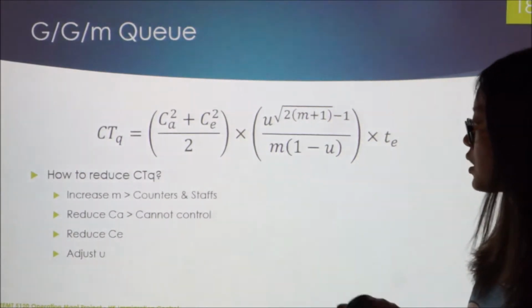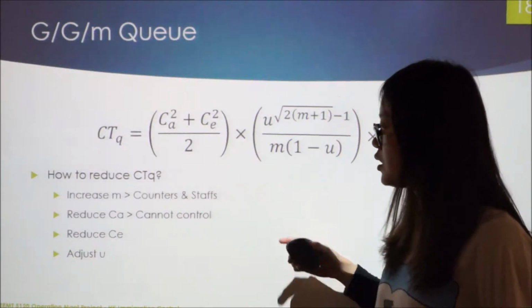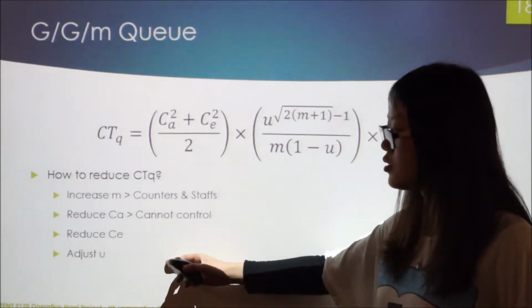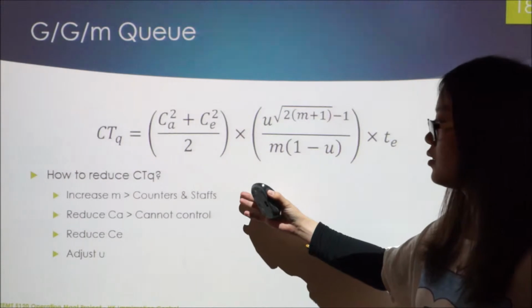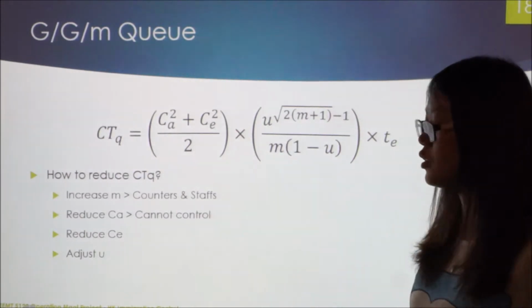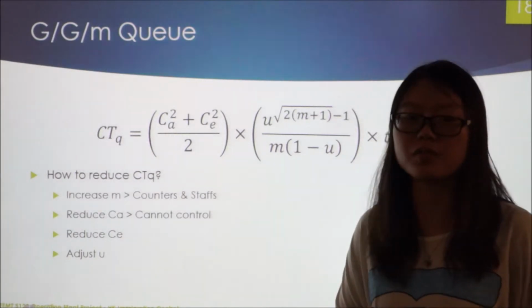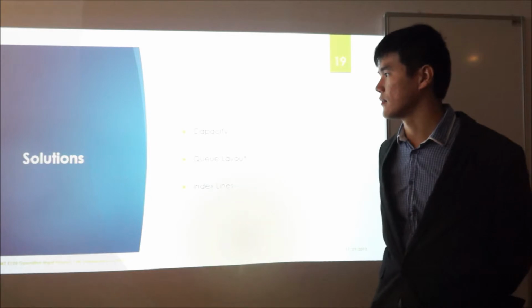However, we cannot control the arrival time, so this will not be the main focus. And we can also adjust the utilization of the counters in order to reduce the cycle time. And another method is to increase the N factors. Let's increase the counters and the staff of the Hong Kong immigration.